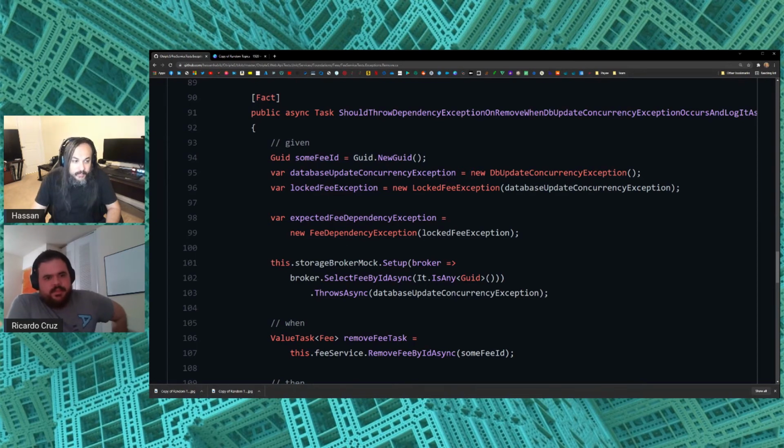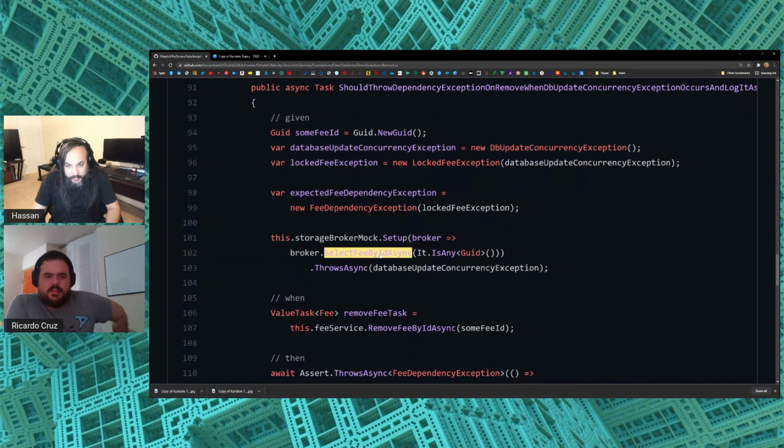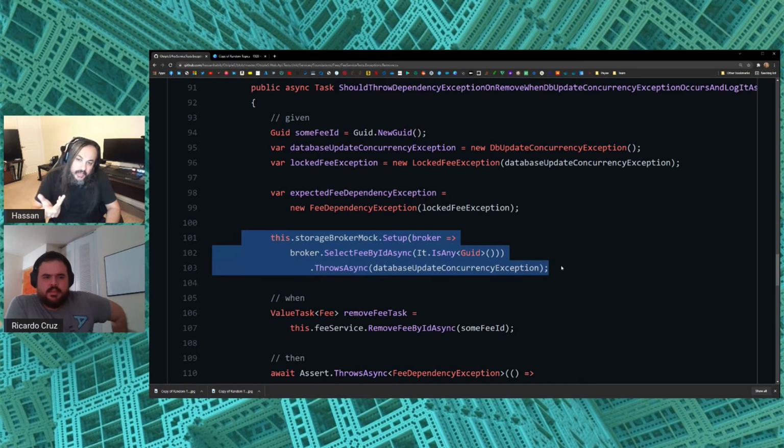And then you're going to pick up the closest API or dependency call to attach that exception to it, even if it doesn't necessarily come out of that call. Usually a DB update concurrency exception will come out of a delete instead of a retrieve by ID. Why would you get a locked from there? But we really don't care. We just want to attach it to any dependency that we call first so we don't have to set things up unnecessarily.